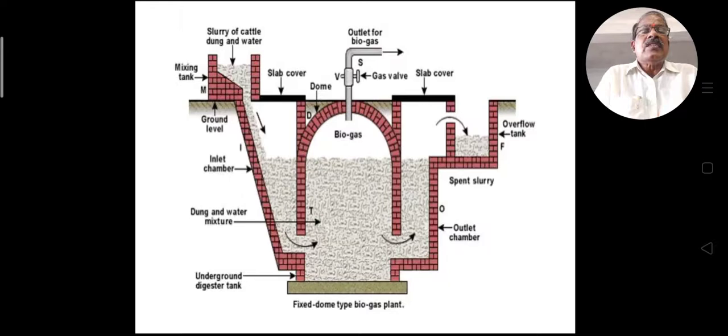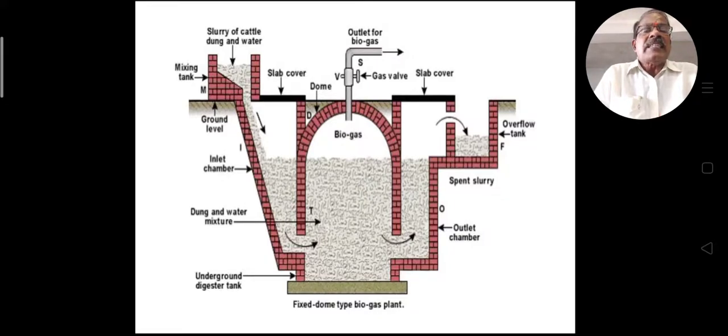That dung falls down into the middle room of the biogas plant, and a gas pipeline is connected to this plant and the fuel inlet chamber. In this inlet chamber there is a dung and water mixture.